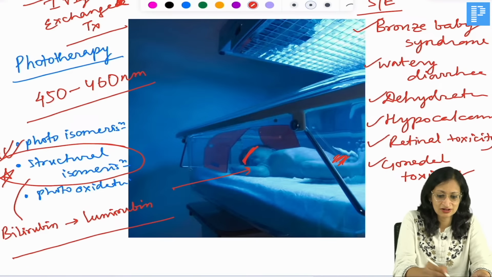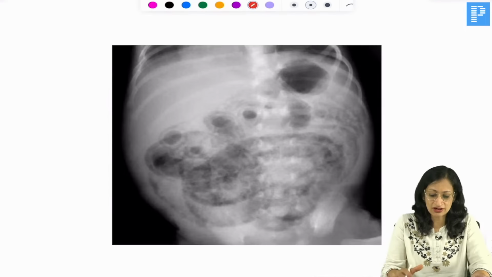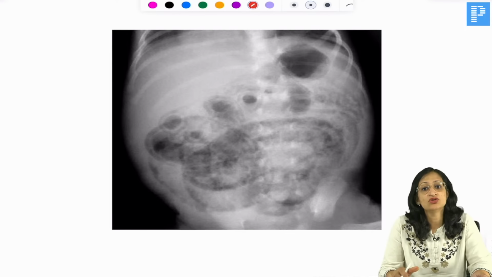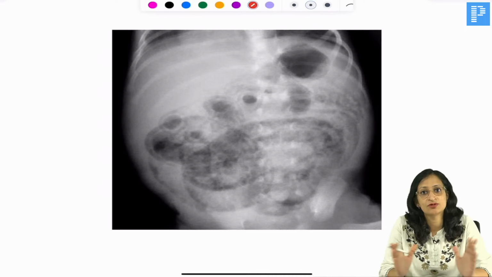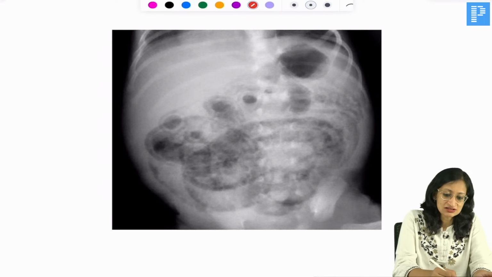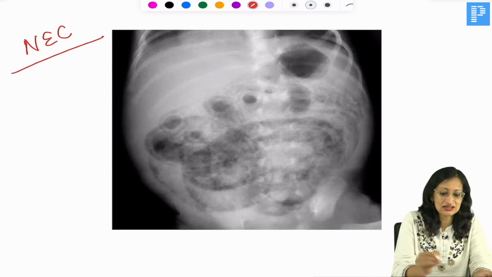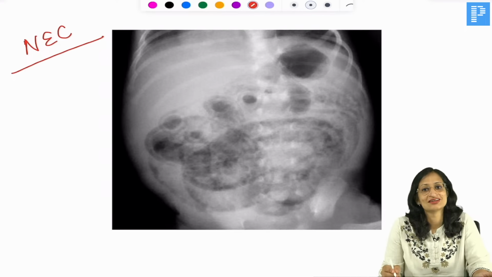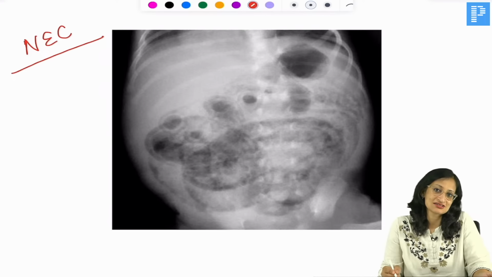Right. Moving ahead, what do you see here? A neonate developed feed intolerance, abdominal distension, and this X-ray picture. Waiting for your answers. So this is a case of NEC or necrotizing enterocolitis. Now tell me which stage of NEC it is.